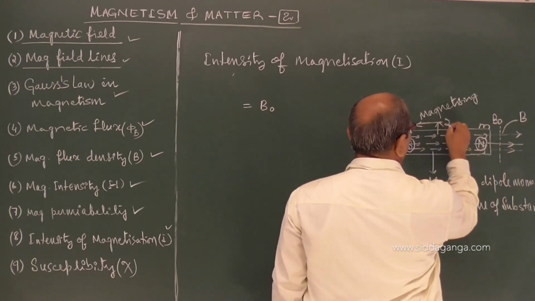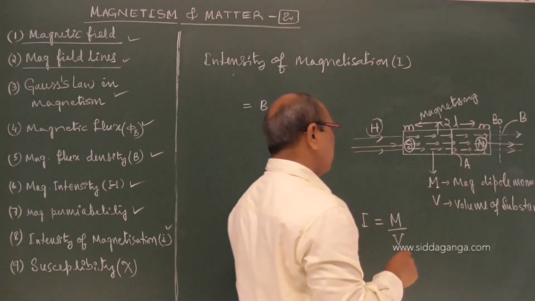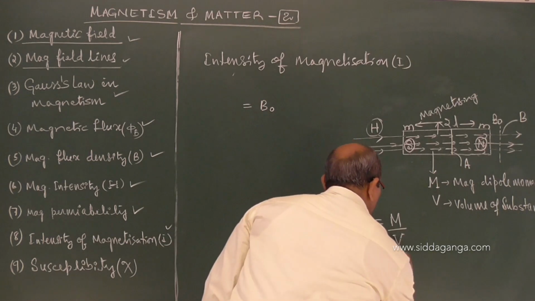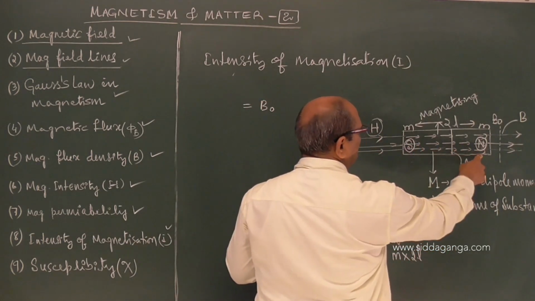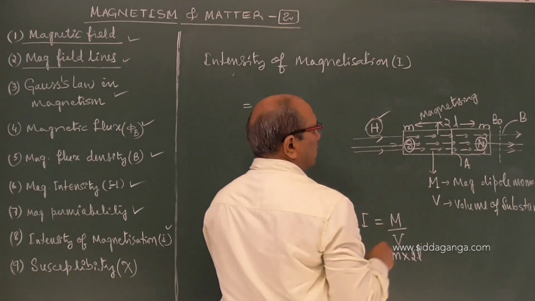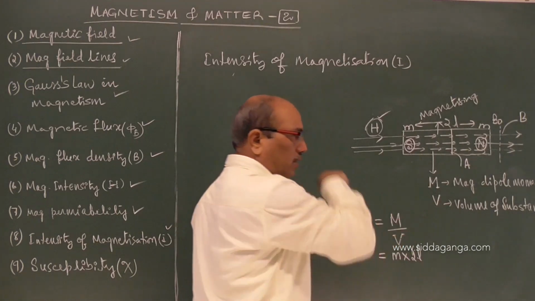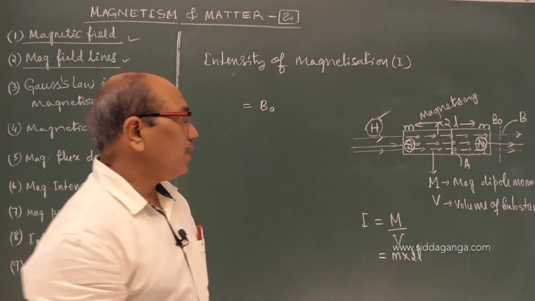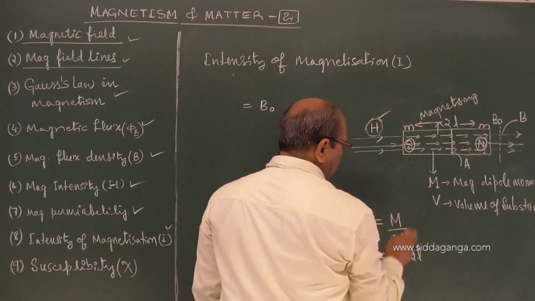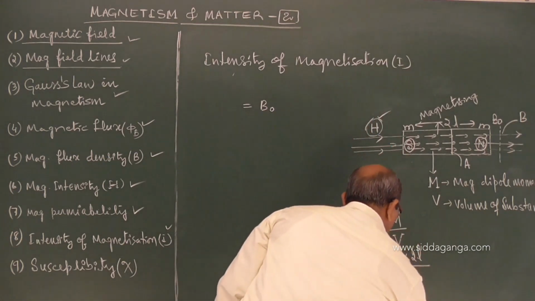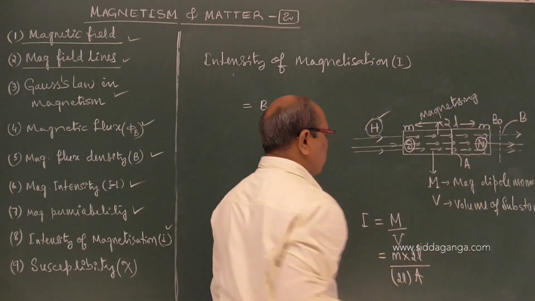If it has length 2L and area of cross section A, we can write the magnetic moment as M into 2L. The volume is 2L into the area of cross section.